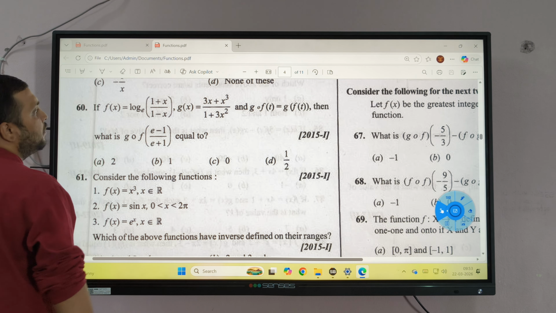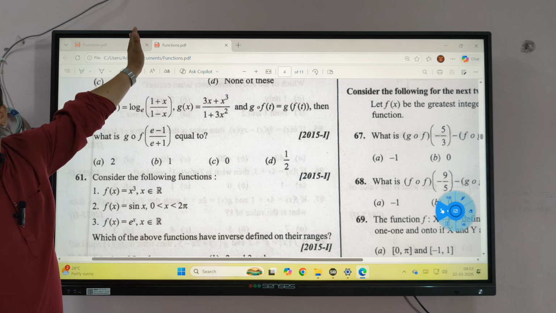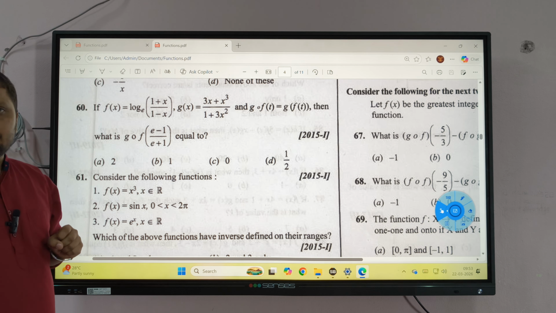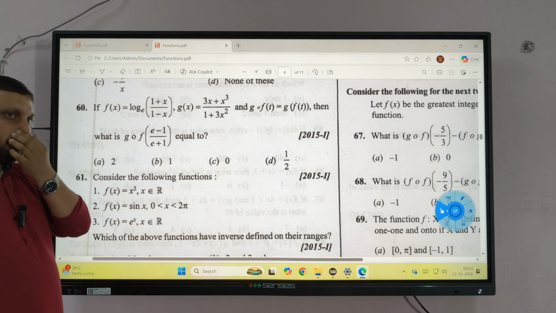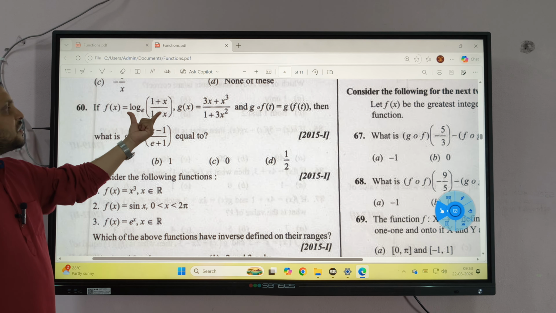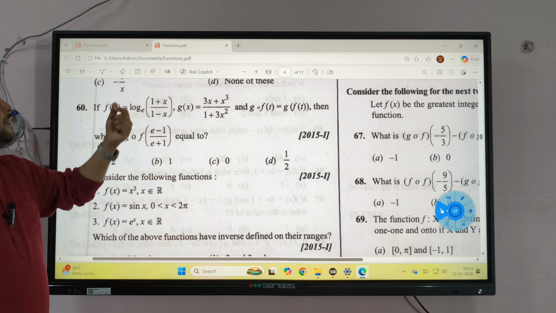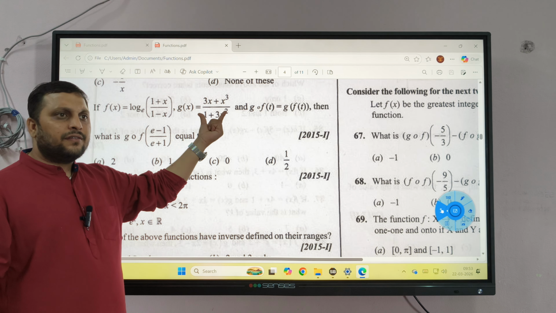Guys, there was a very easy question which I left, okay? I am only doing the tough ones. Look here. F of x is defined. Yes or no? Whatever, leave it. G of x is also defined?